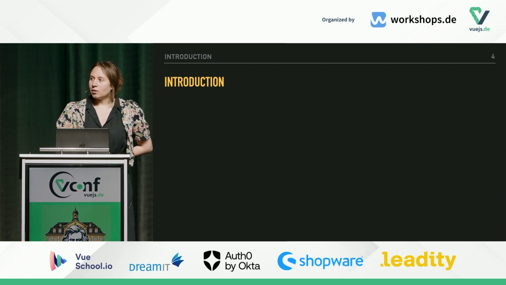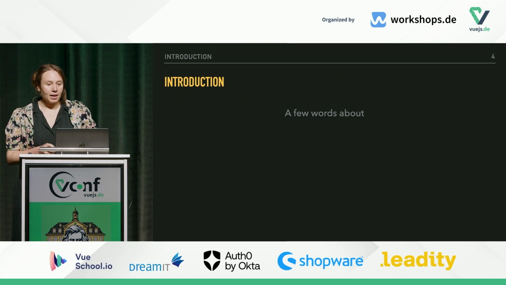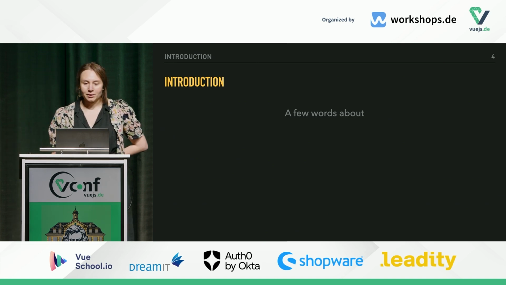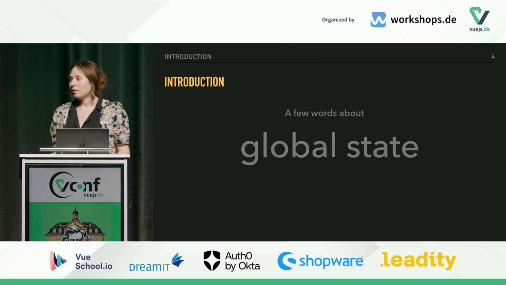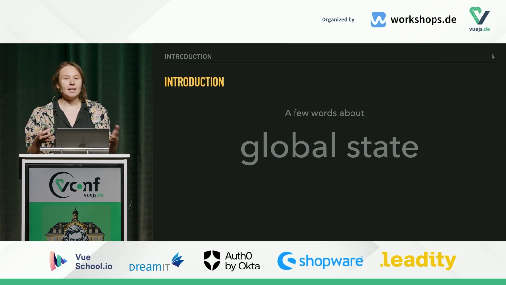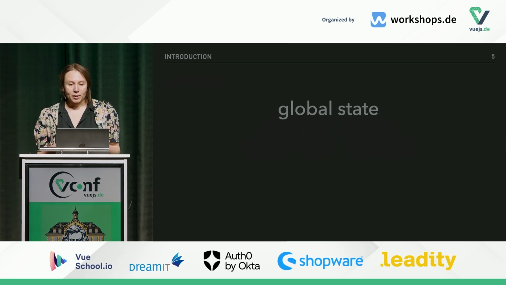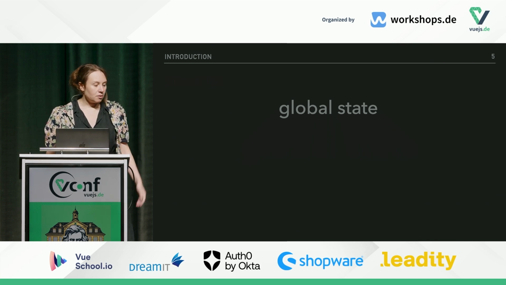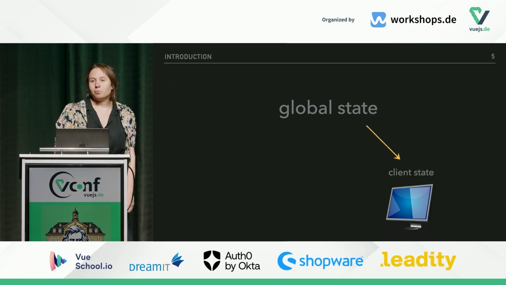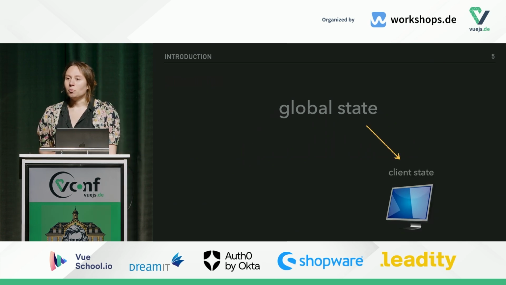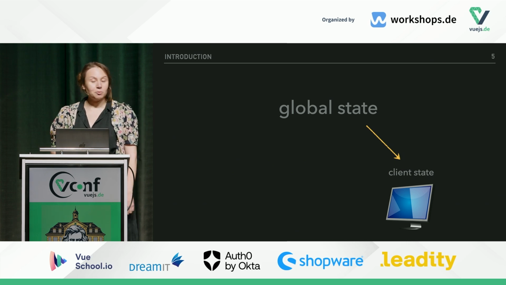So before talking about Pinia Colada, I would like to say a few words about global state. By global state, I mean the state in our application, of course. So we all know what it is. But the question would be more, what is global state made of? It's made of 2 things.